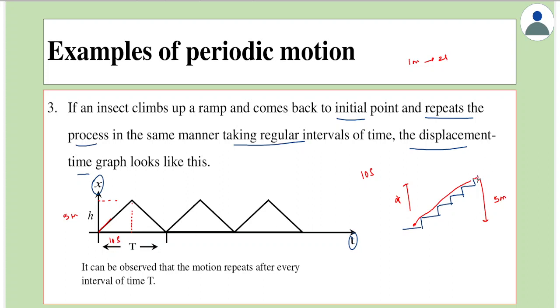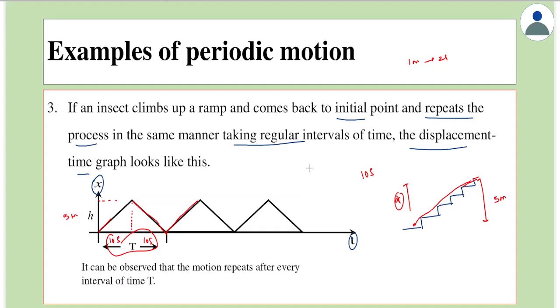Similarly, if it comes downwards from the highest to the lowest point, x would decrease. I'm taking x as vertically upwards, so the distance will decrease as time increases. It comes back here in the next 10 seconds. Again it stops, turns back immediately and goes, and the motion repeats itself. As seen here, even this is a periodic motion. Here the time period is 20 seconds.